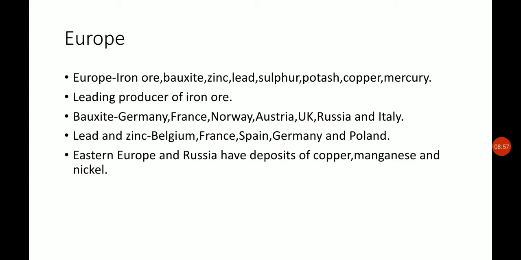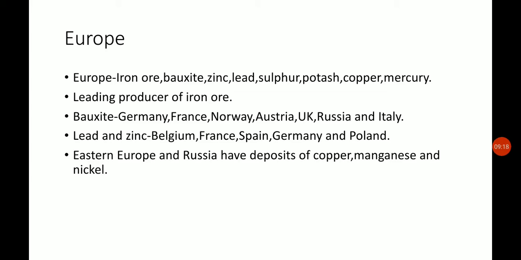Europe has a large variety of minerals, that is iron ore, bauxite, zinc, lead, sulfur, potash, copper and mercury. And we can say it is the leading producer of iron ore.